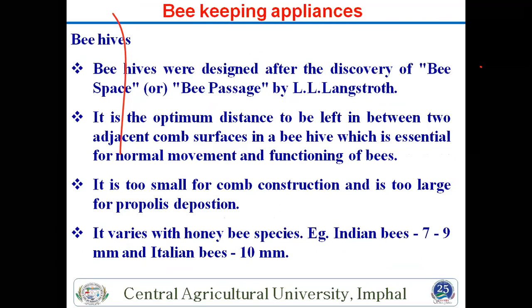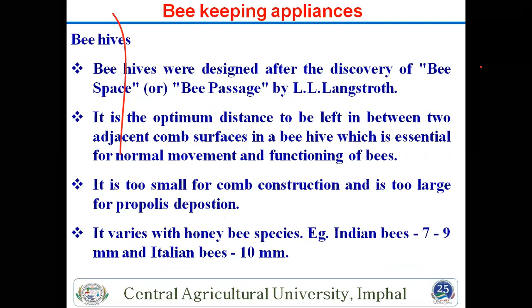Then another is beehives. What are beehives? Already we have told that beehives were designed after the discovery of bee space. And who discovered it? This question comes many times. Bee space, also called bee passage, was given by Langstroth, and is the optimum distance left between two adjacent comb surfaces in a beehive, which is essential for normal movement or functioning of bees.